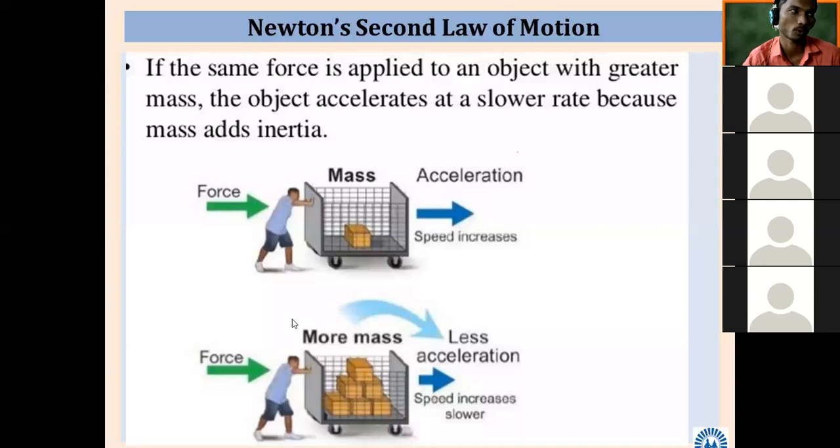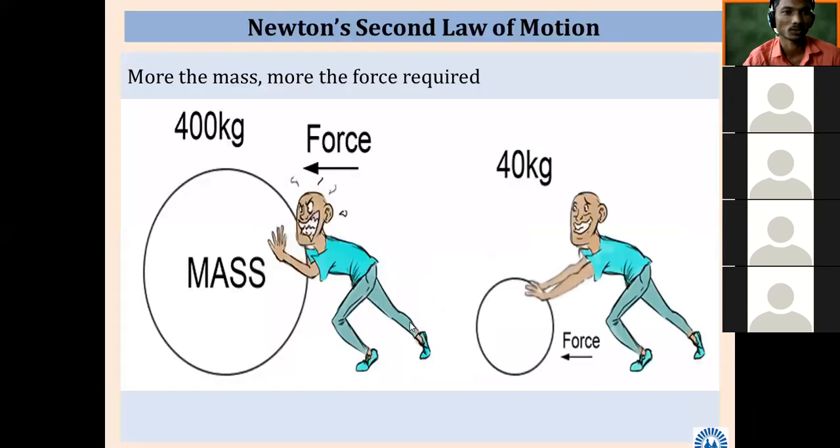So more the mass, more the inertia. It is as simple as this. More mass, more inertia. It is a very simple logic. So same picture is shown here. So if mass is going to be increased, more force will be required to accelerate the particular object or particular mass.